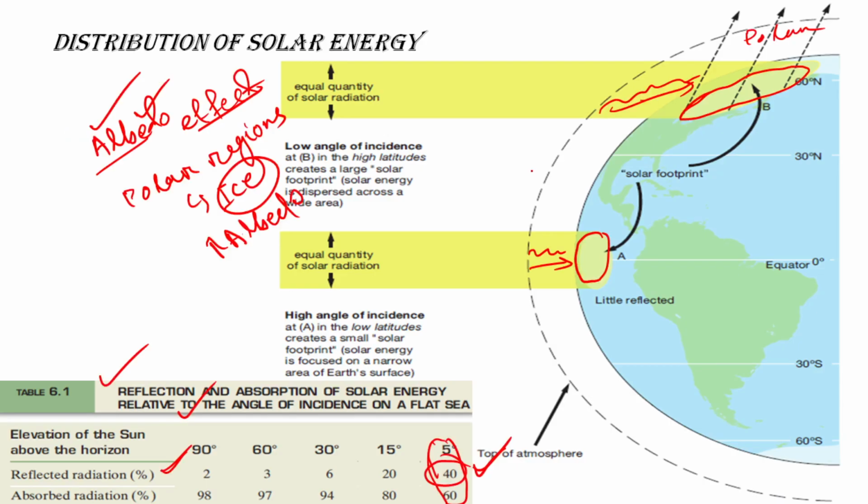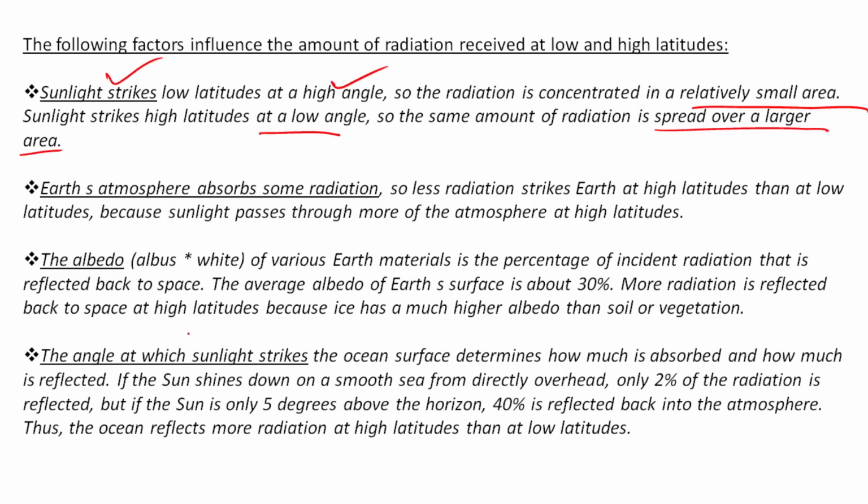Here, comparing between A and B, if we consider the energy as constant, it is distributed over a lesser surface area at the equator, whereas it is distributed over a larger surface area in the polar region. Second, the atmosphere absorbs some radiation.